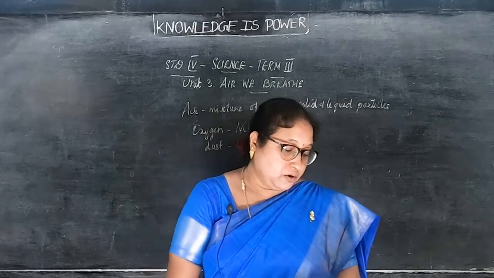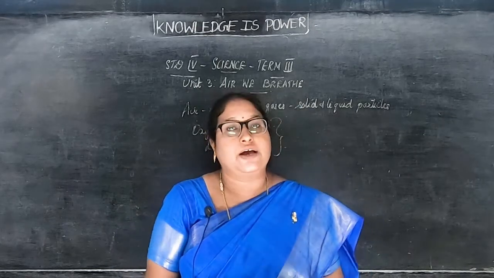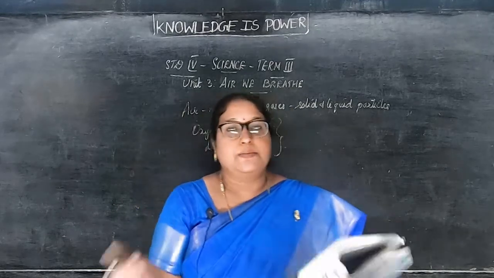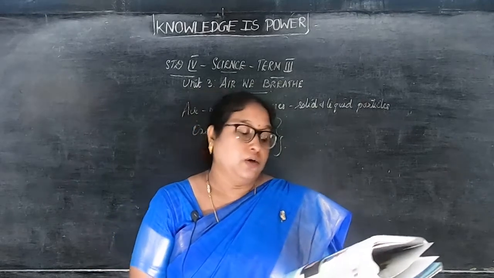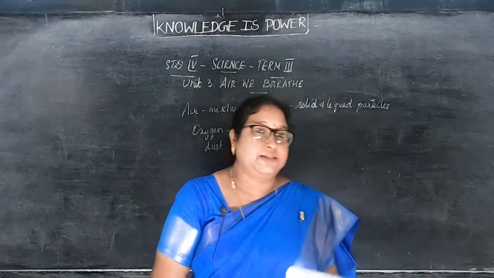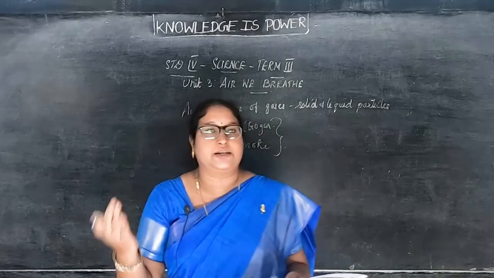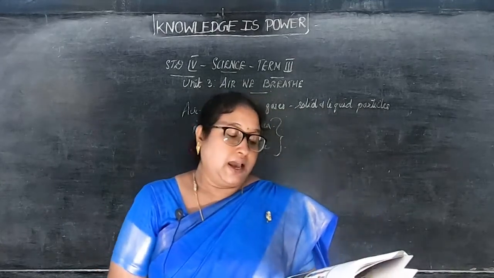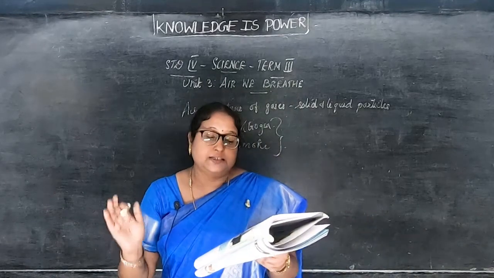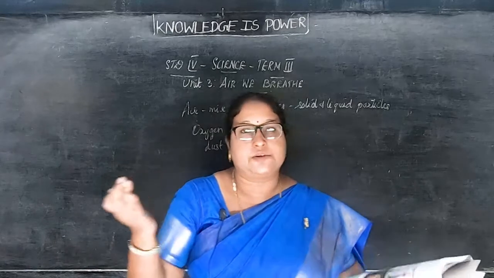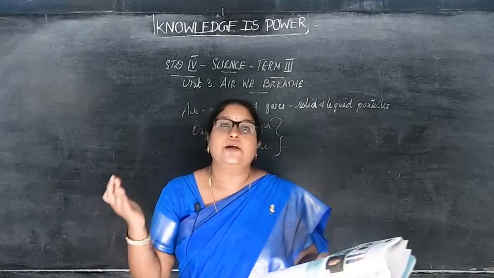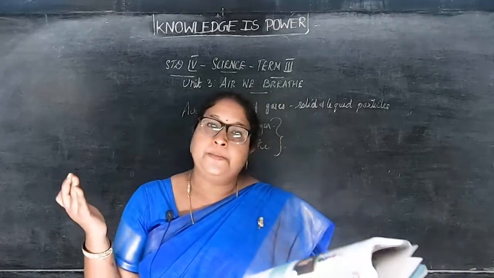Then the composition and components of air. The composition of air is not constant. It varies from place to place and over time. Not only from place to place, even with time it varies. Air is not a single element. It's made up of different substances, different types of gases. Not only one gas is present, but different types of gases are present in the air.